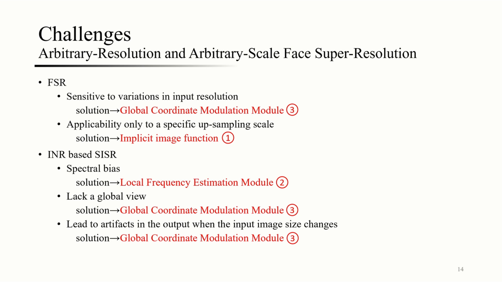To overcome challenges for FSR and INR-based SISR methods, this paper introduces ARASFSR, featuring three novel designs. First, ARASFSR employs an implicit image function for super-resolution at any upsampling scale. Second, a local frequency estimation module reduces spectral bias, capturing high-frequency facial texture information. Lastly, a global coordinate modulation module guides FSR, leveraging prior facial structure knowledge for effective resolution updating.